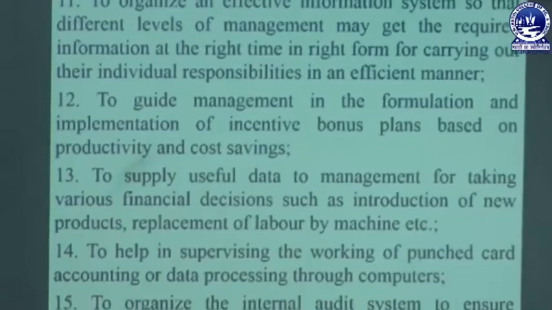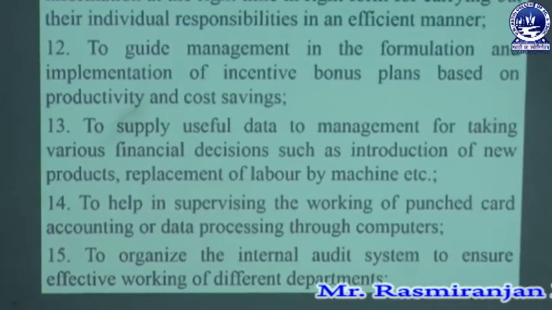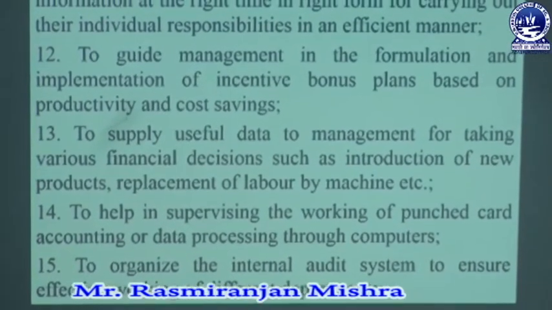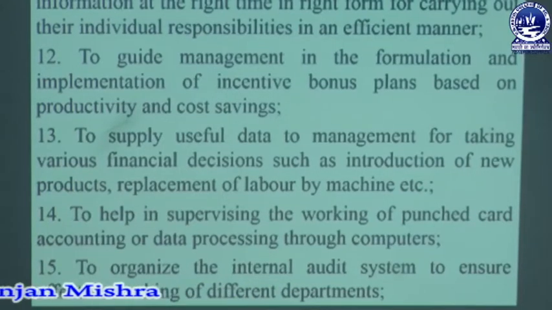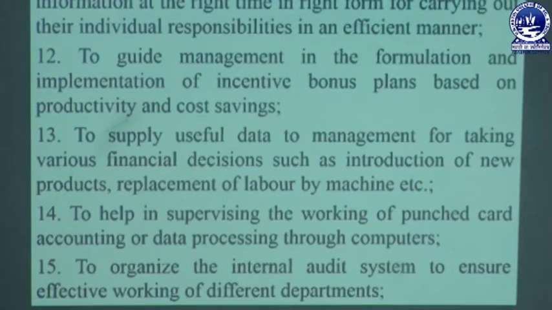Next, to supply useful data to management for taking various financial decisions, such as introduction of a new product, replacement of labor by machine. So the organization has to provide different types of useful data to the management, so that management can take various types of financial decisions. That means either introducing a new product for better development, or replacing labor through machines. That means the improvement of technology, so that labor can be minimized and more production can be made if the organization implements the production system with the help of machines instead of labor workers.